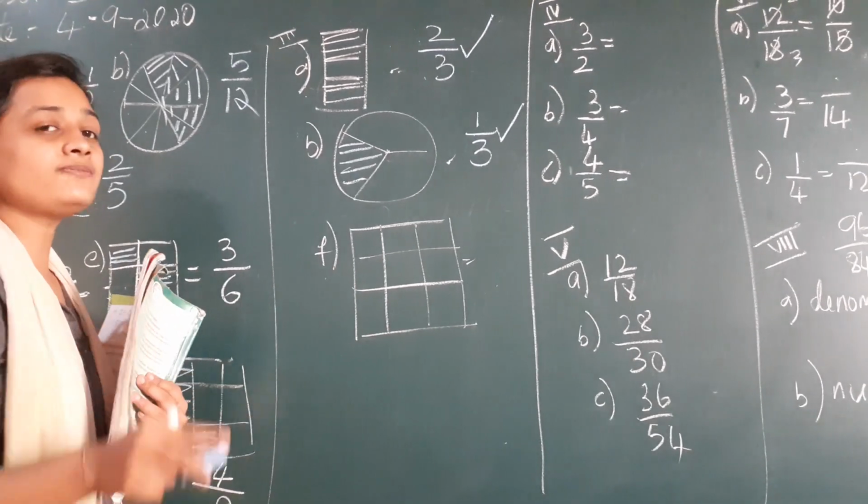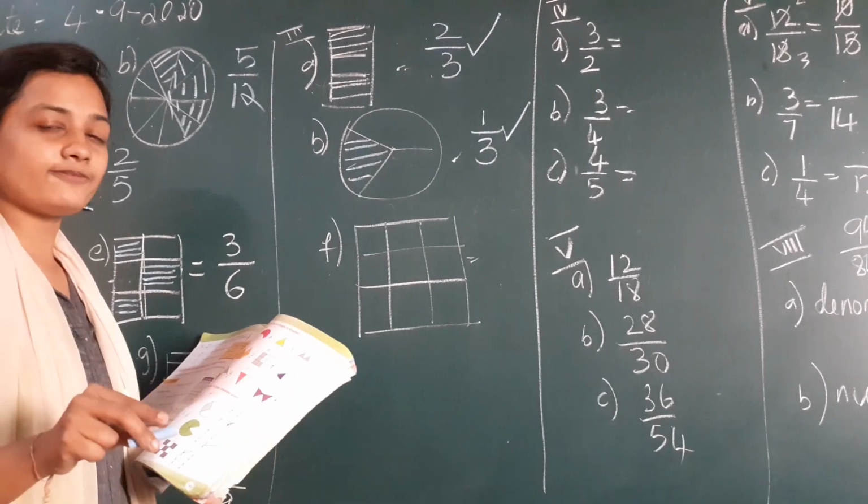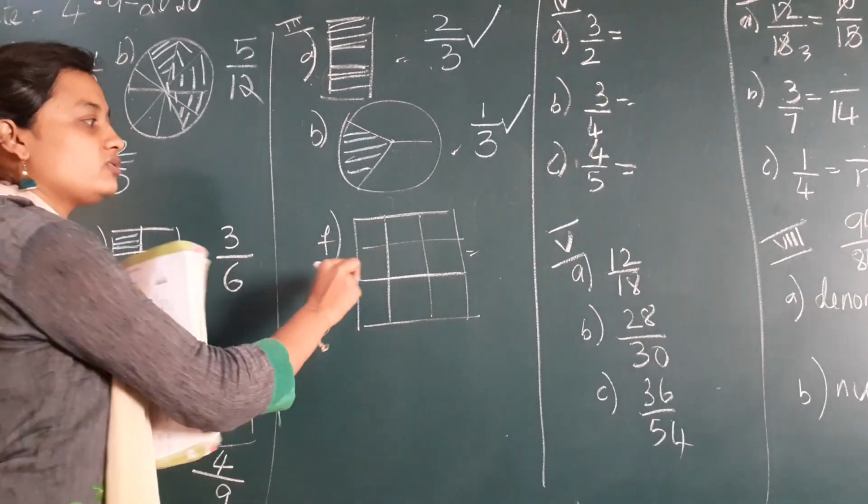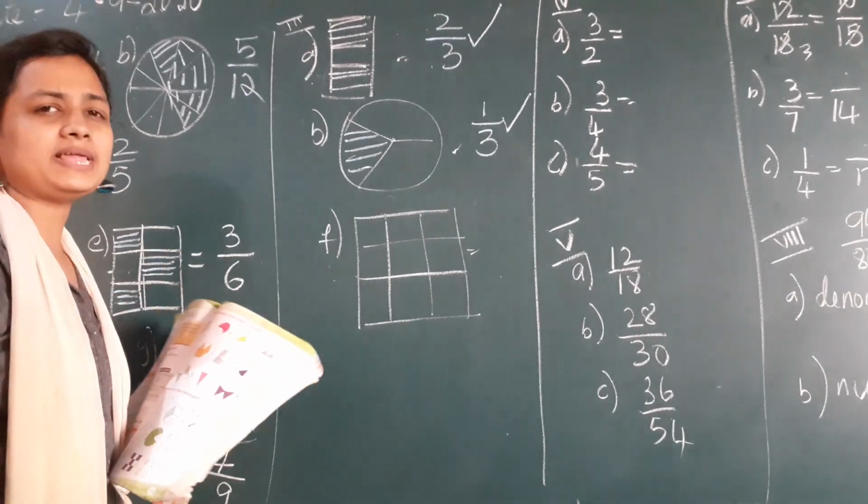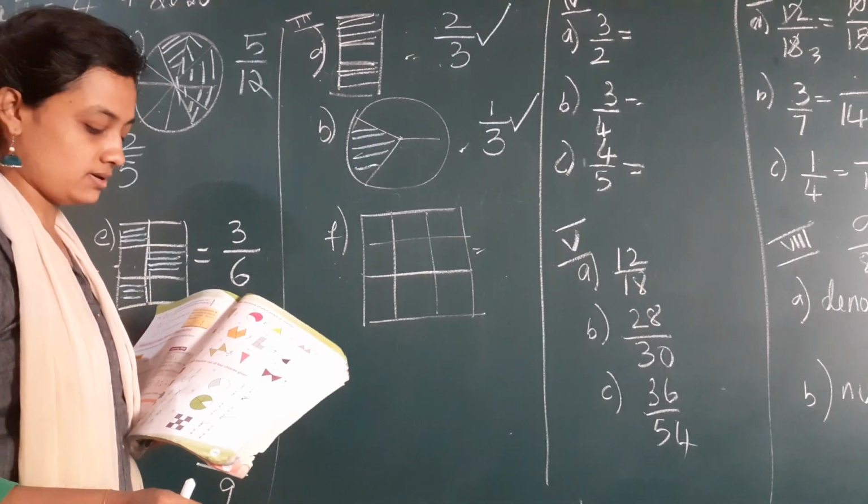Next I go for F1, children, because I feel that F is a little tough for you. So I have chosen F. All others are very easy. You try them out yourself.